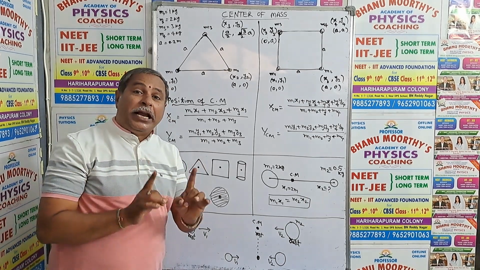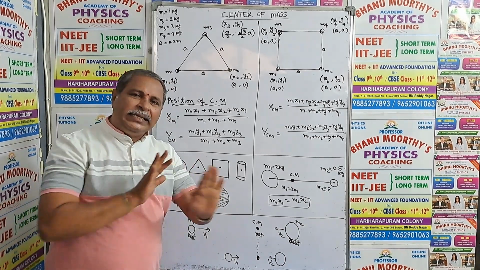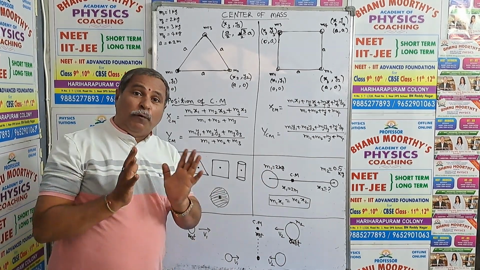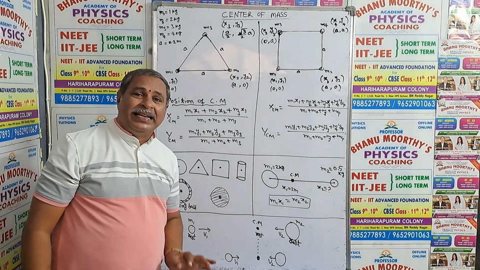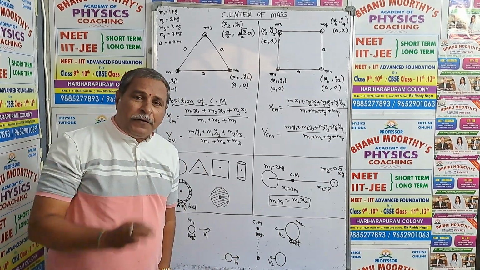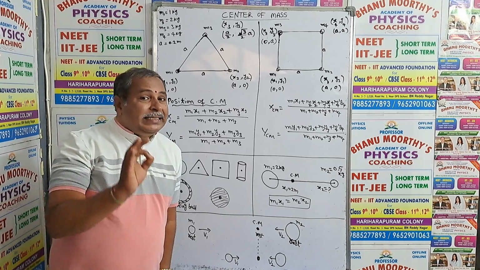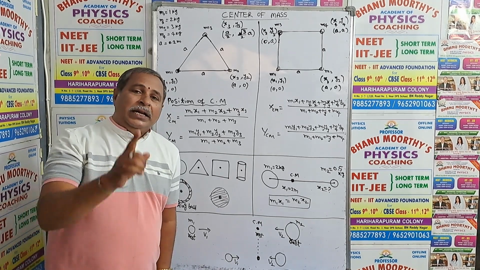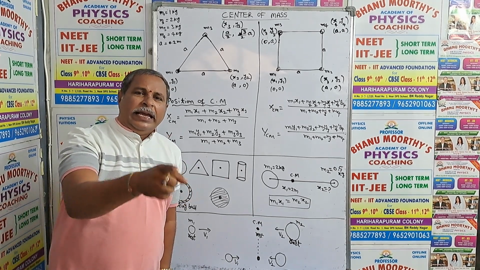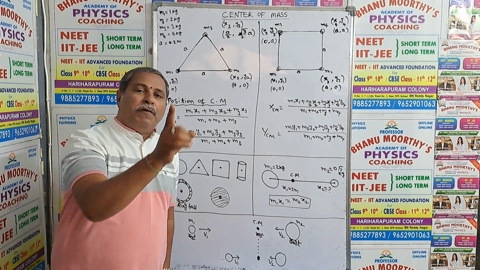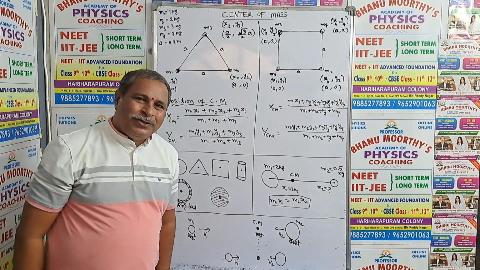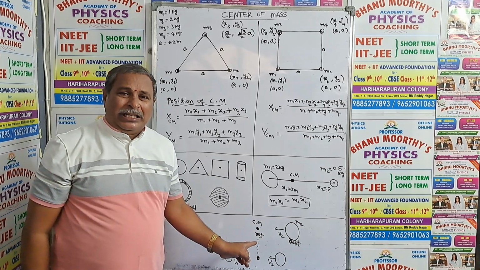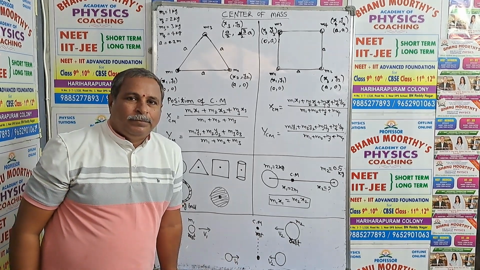They are action-reaction forces, and they cancel each other. So the net force on the center of mass is 0. If the net force is 0, its acceleration is 0. Then the body is said to be either at rest or in uniform motion. So my dear students, remember this concept, also very important.